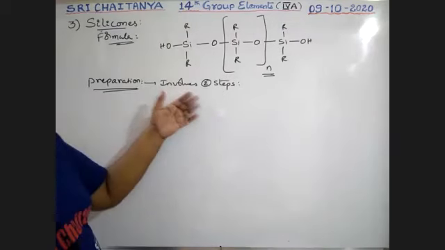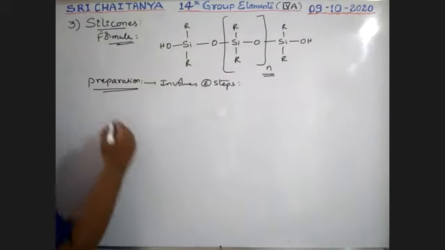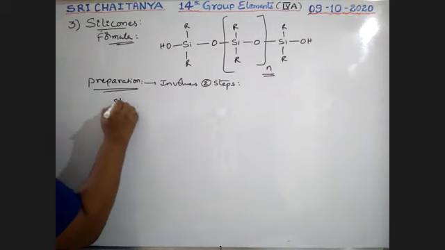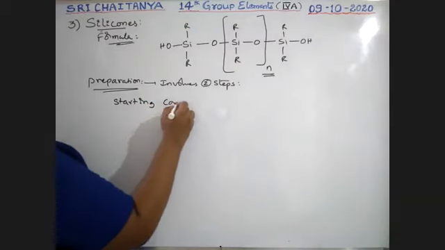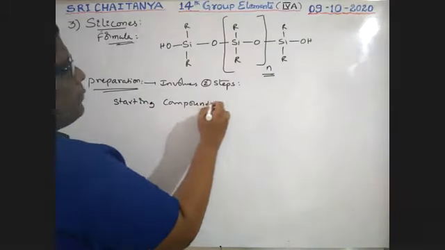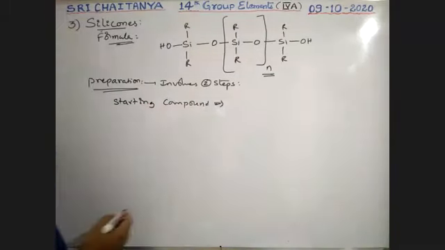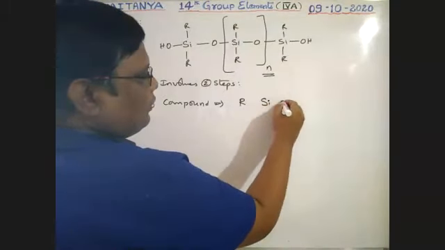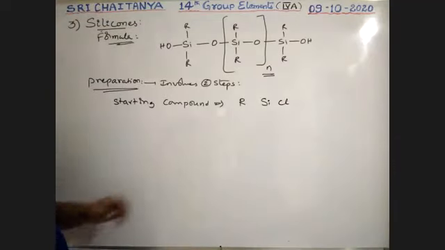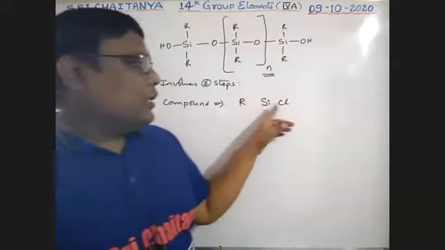So, first of all, the starting materials. Starting compounds for this preparation are alkyl group, silicon with chlorine. Alkyl group, silicon with chlorine.